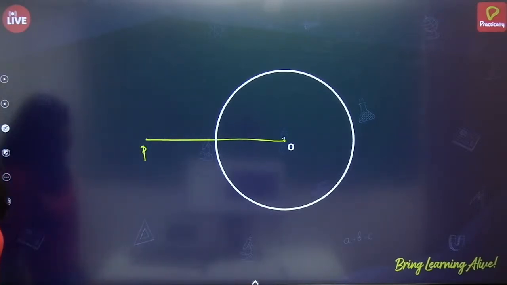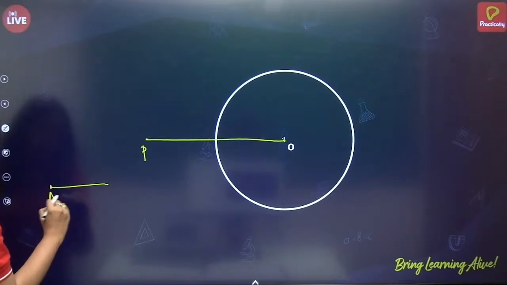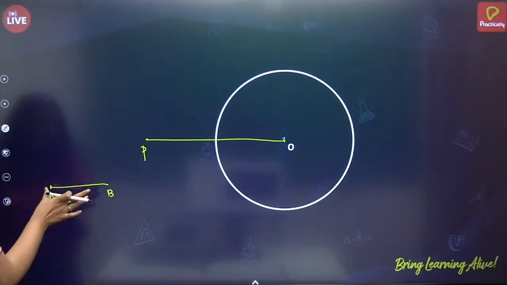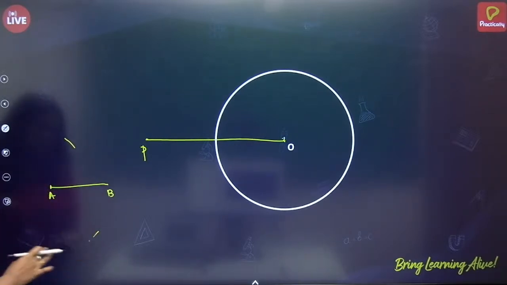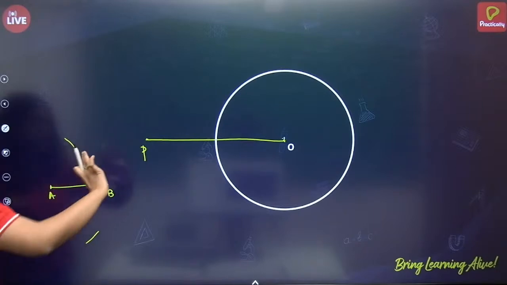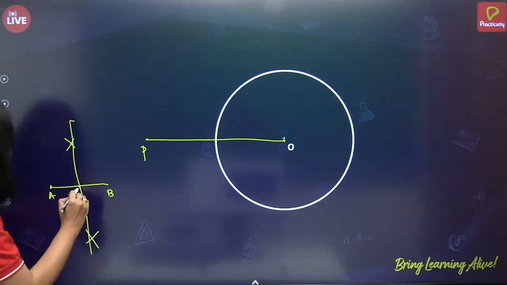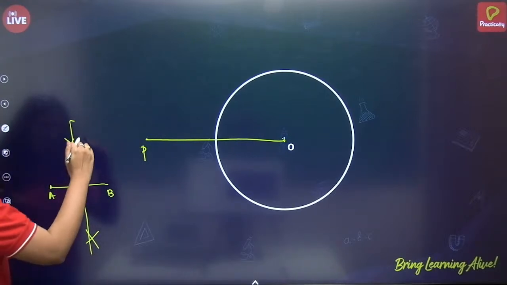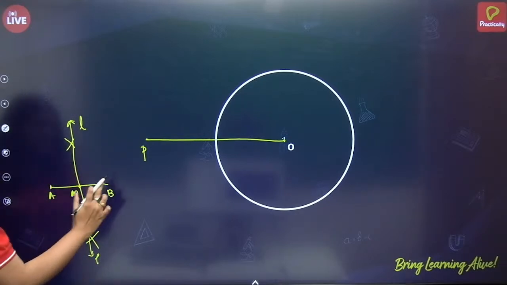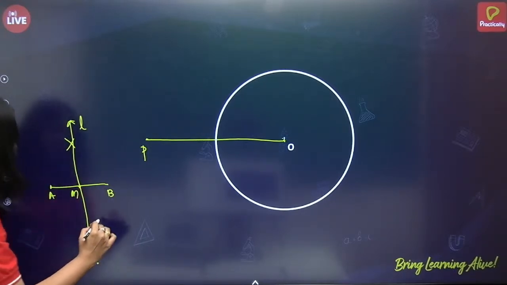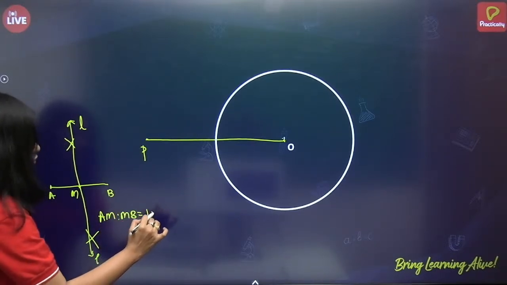I am sure you all know how to bisect a line. Suppose this is a line AB. Take more than half of the length of AB and draw an arc, here also draw an arc. Again, with the same radius, draw an arc here, and here. Now join these. Now this line L has divided AB into two equal halves, that is AM is to MB is equal to 1:1.